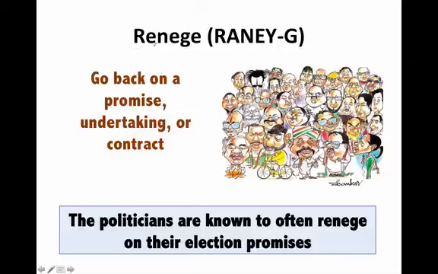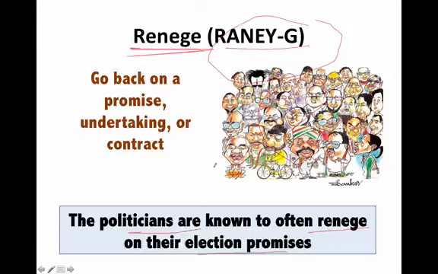Next is renege. Please note this word is pronounced not as renege but as renege. Okay, so this is the pronunciation, renege. It means when you go back on a promise, you break your promise that you had promised to someone. You break your contract. So that means you are reneging. So for example, the politicians are known to often renege on their election promises. So these politicians, they are known to break their promises. Before elections, they will say all the nice things, and after elections, they will simply renege on their election promises. So that is how this word is used, to renege on election promises or to renege on a promise or a contract.